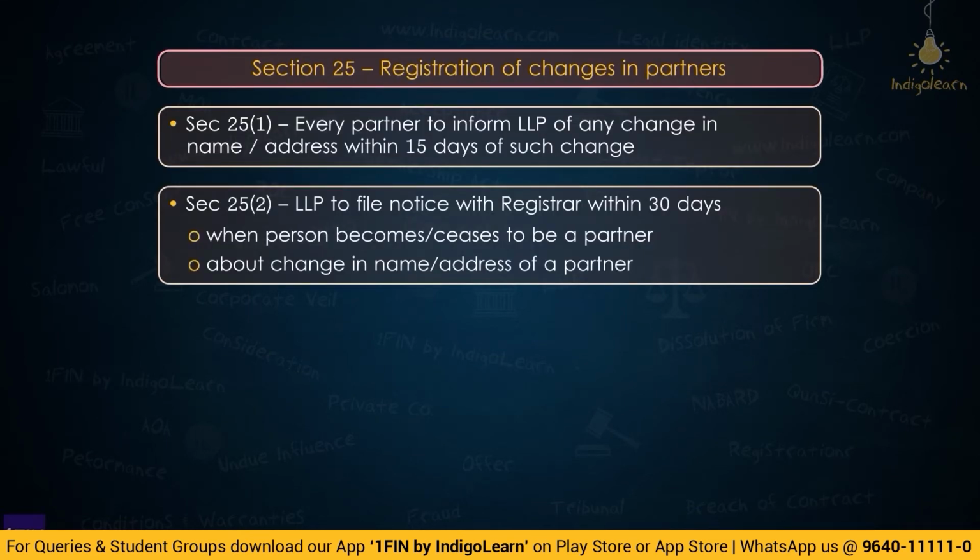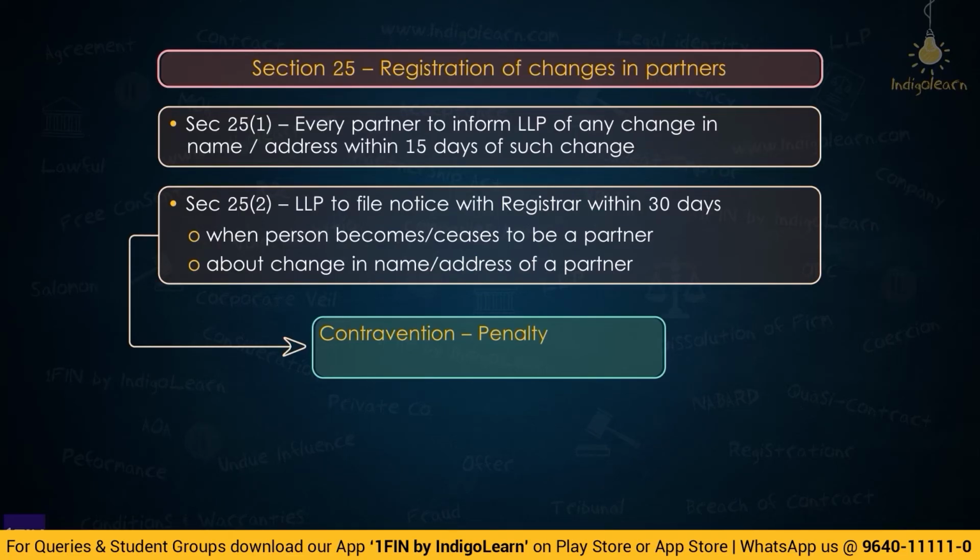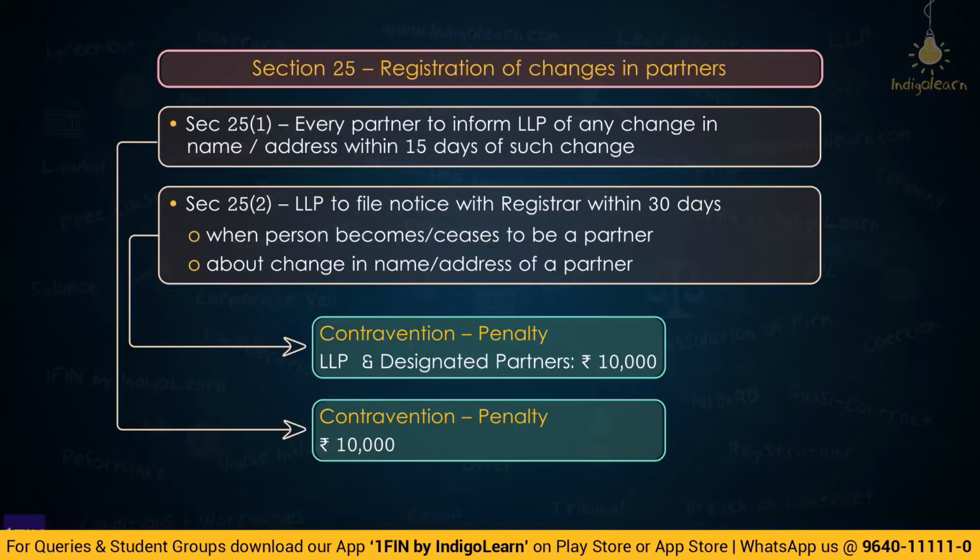So if any contravention is done under section 25 subsection 2, what is the penalty? If the LLP makes the contravention, then the LLP and its designated partners shall be penalized with an amount of up to rupees 10,000. And if the contravention is done by a partner, then the partner shall be penalized with an amount of up to rupees 10,000.